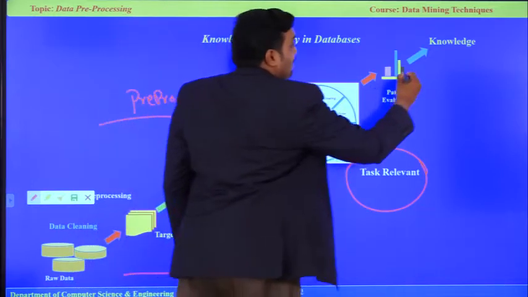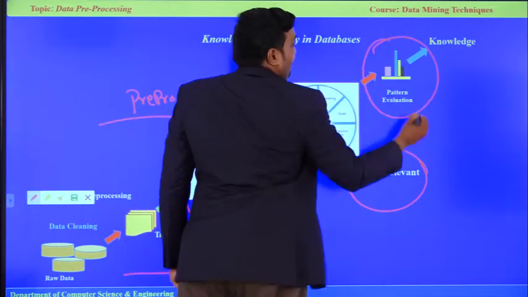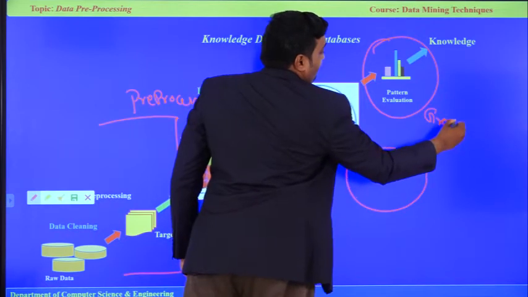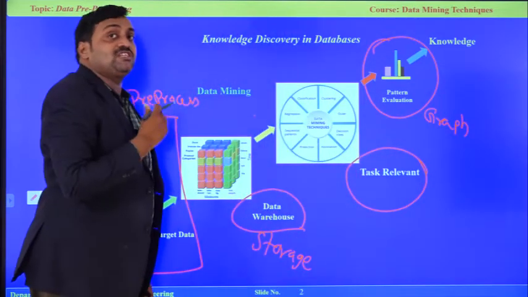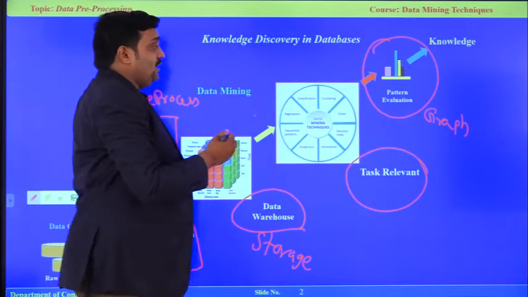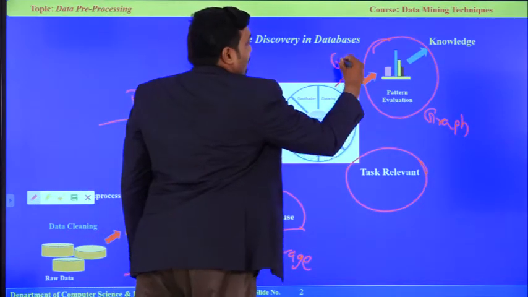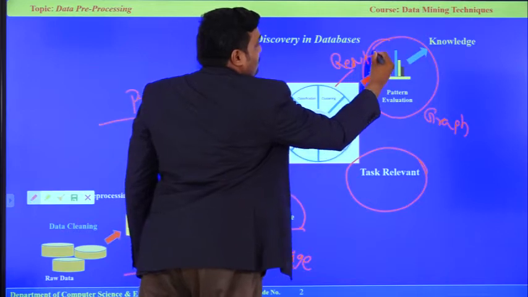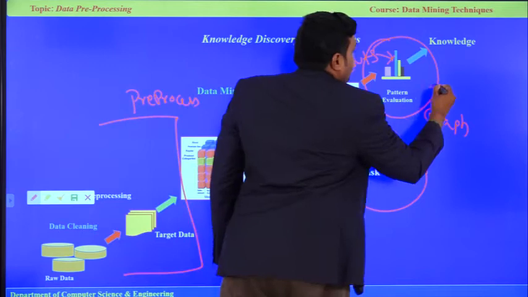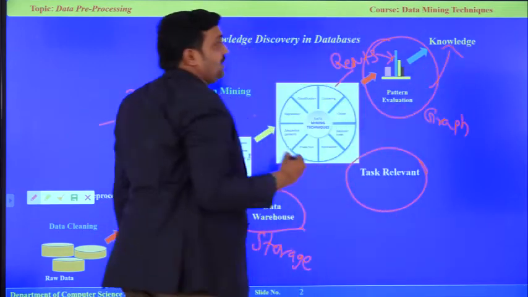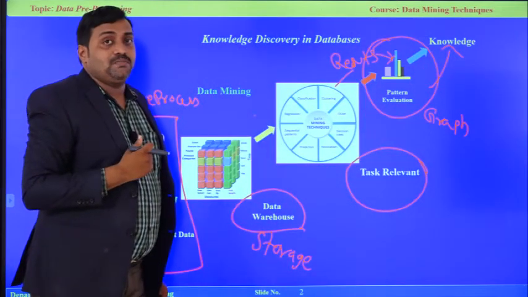Then finally, we get the output in terms of various graphs. Here we got the result in terms of a bar chart. We have plenty of visualization techniques to display the result of data mining. The results will be shown in terms of graphs. From these results we are able to understand some concept or knowledge.